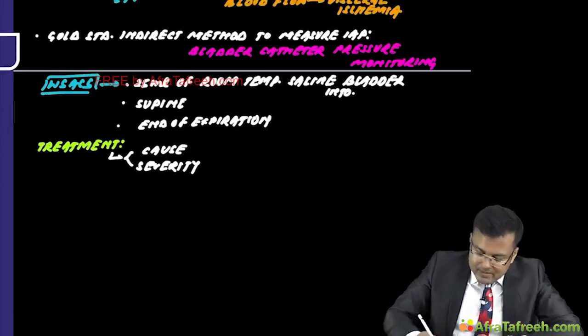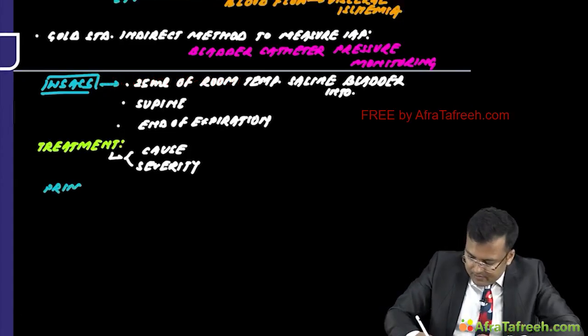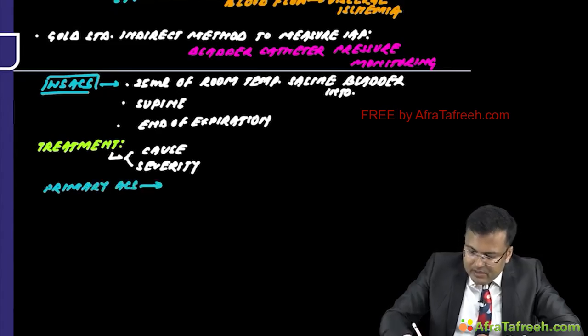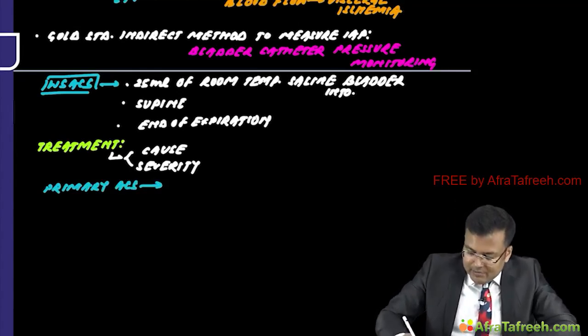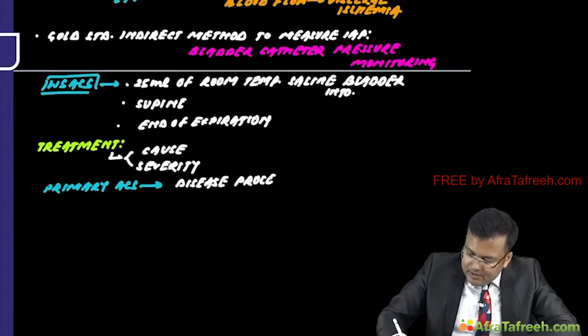So we discussed primary abdominal compartment syndrome. It is due to a disease process within the abdomen.